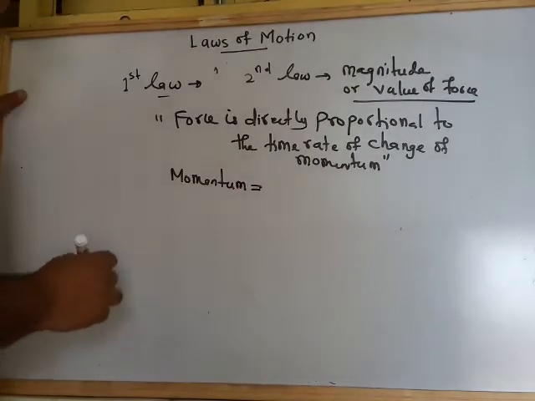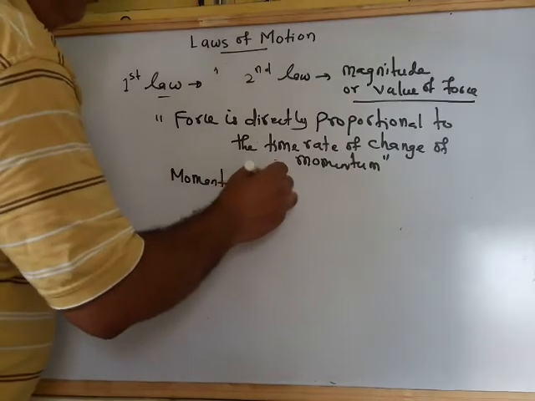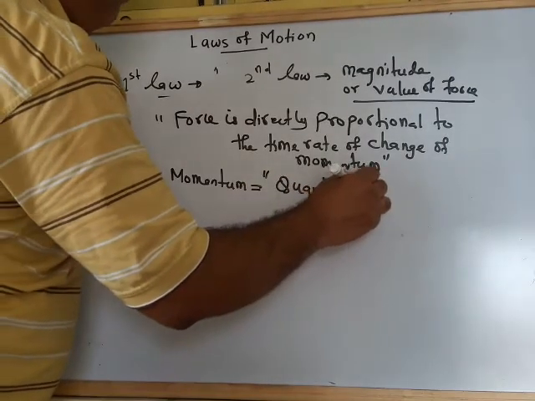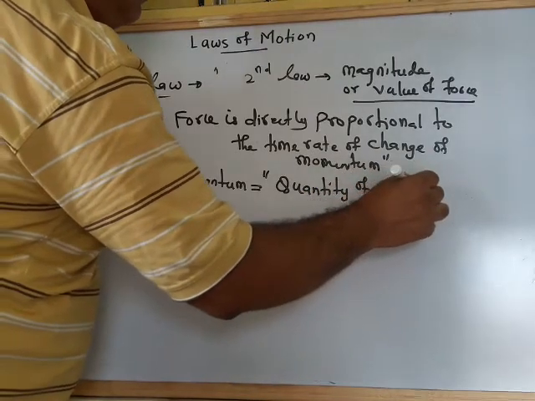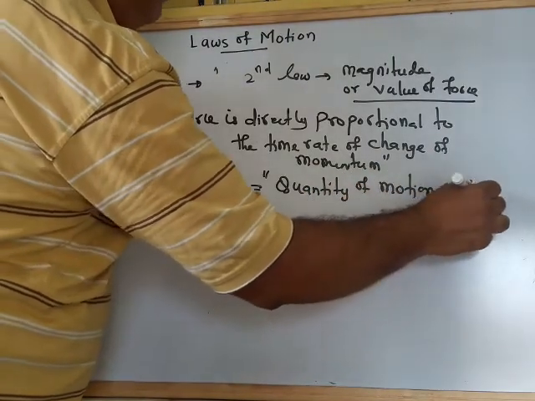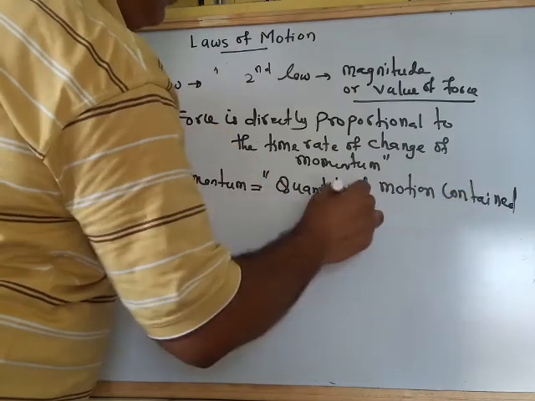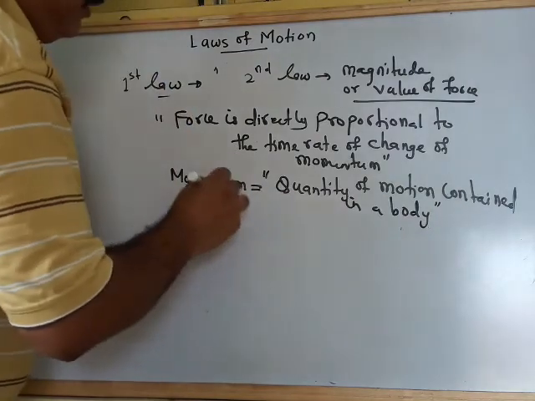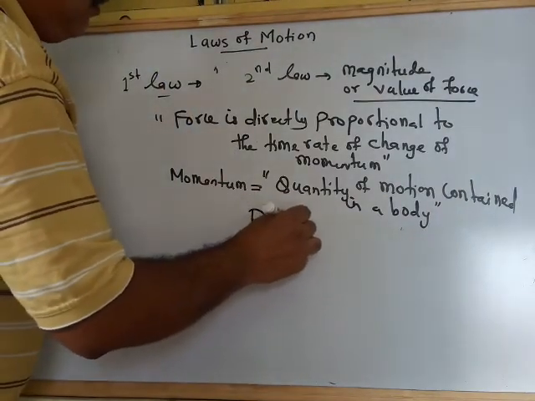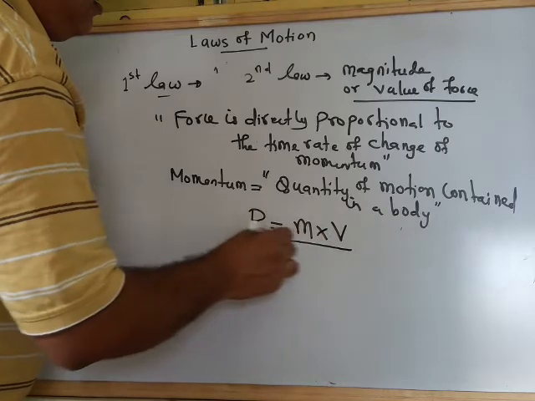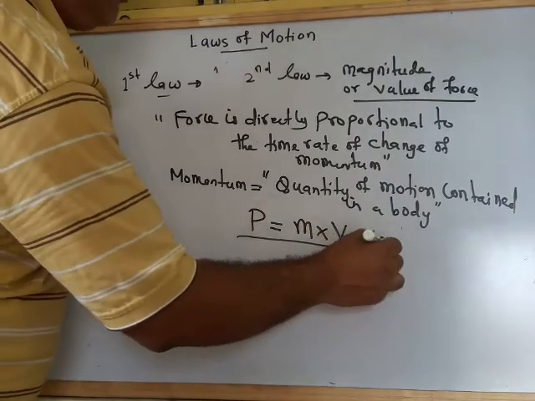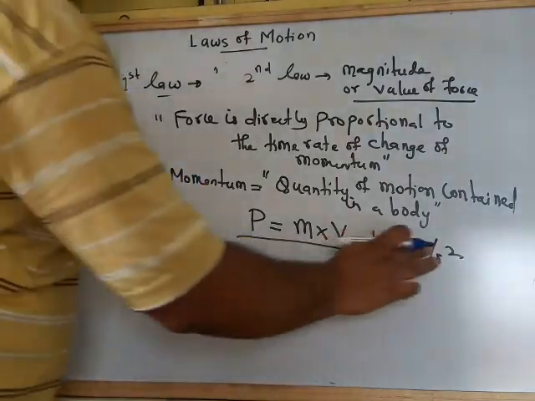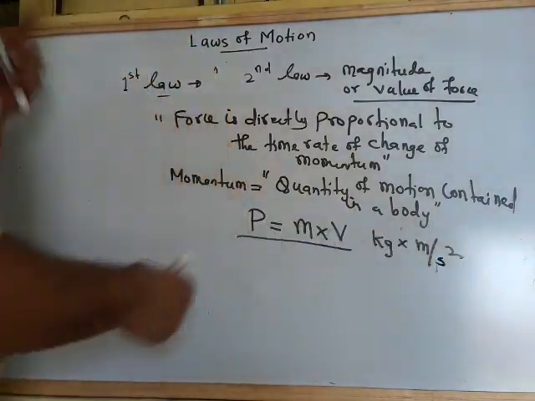What is the meaning of momentum? It is a quantity of motion contained in a body. It is denoted by the letter P, and it is equal to mass into velocity. It is a product of mass into velocity. What does the unit come to be? Kg into meter per second. So this is the definition, this is the meaning of the momentum.